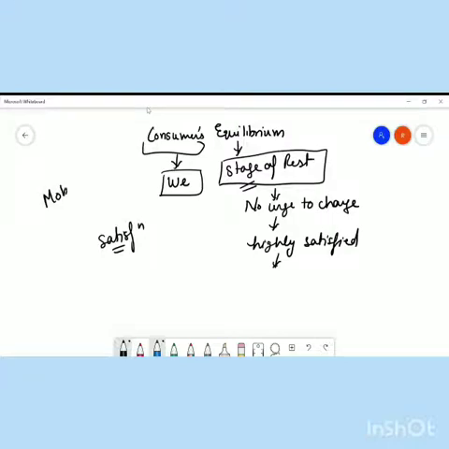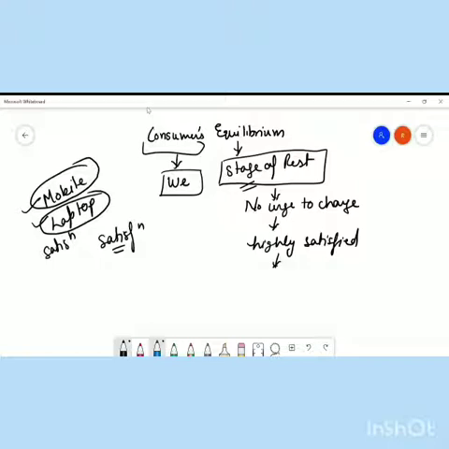Suppose I want a mobile, I want a laptop. Now, this mobile will fulfill my usage. This laptop will fulfill my use. So ultimately, why am I buying the product? Because these products will fulfill my need by giving me satisfaction, right? So ultimately, what is the main motive of a consumer? The main motive of a consumer is satisfaction, right? So a consumer, whenever he is buying a product, he is just buying for one thing, that is nothing but satisfaction.